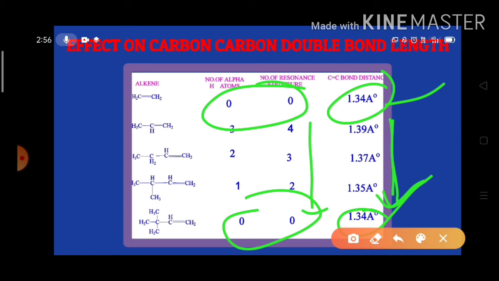So this is opposite to that of resonance or conjugation. In conjugation, we observe a decrease in the bond length, but here we observe an increase in the bond length. If the number of resonance structures increases, bond length increases. So that point we have to remember here.